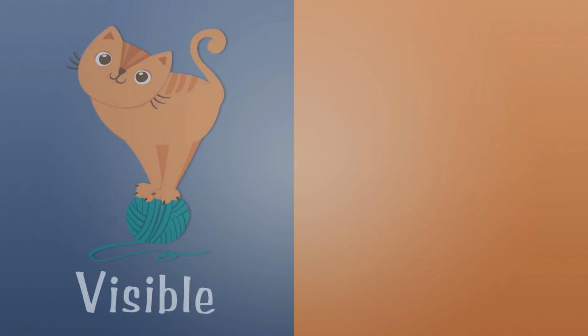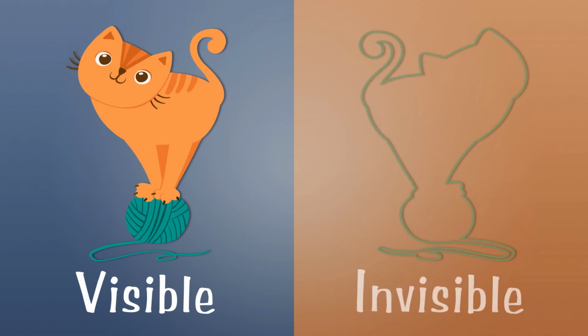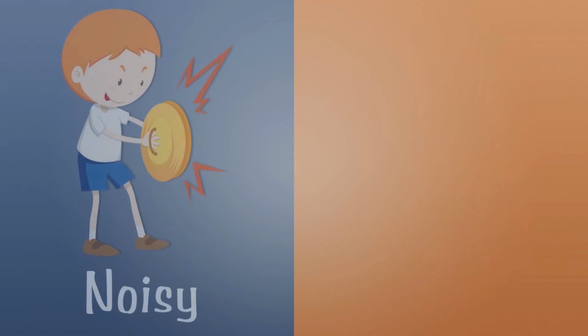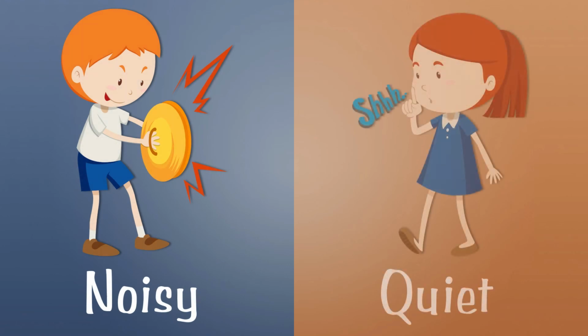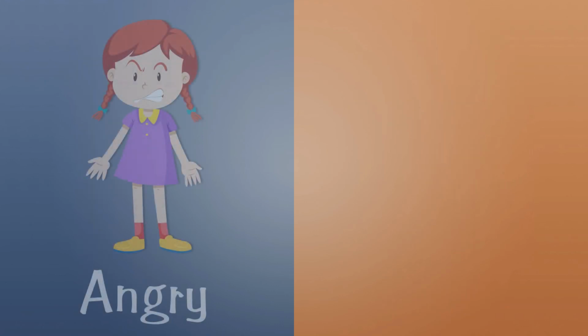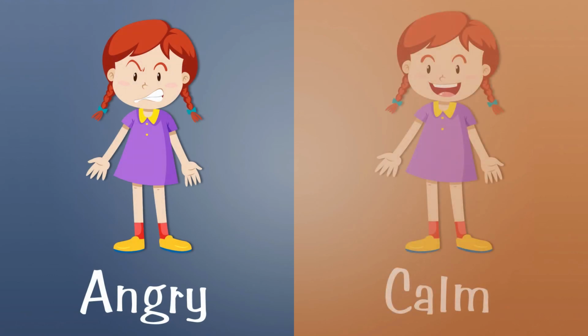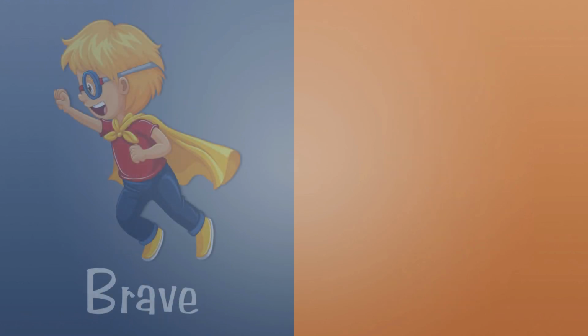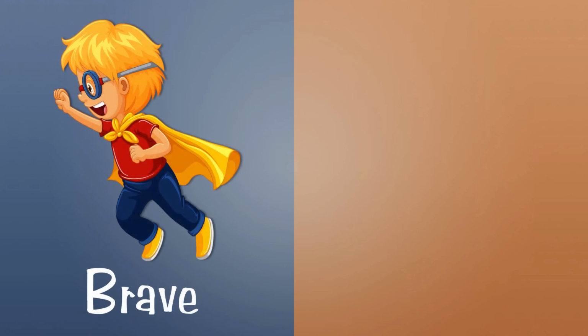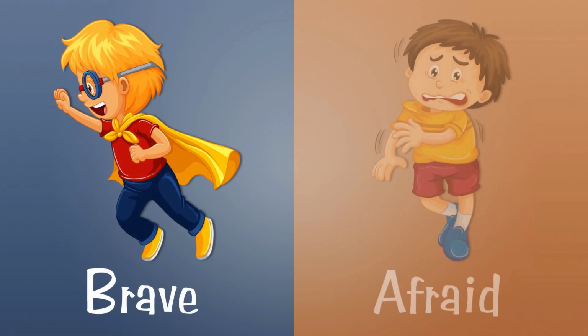Visible. The opposite word of visible is invisible. Noisy. The opposite word of noisy is quiet. Angry. The opposite word of angry is calm. Brave. The opposite word of brave is afraid.